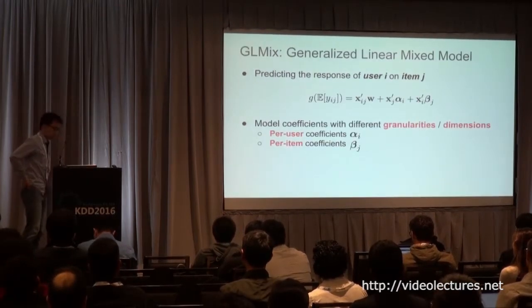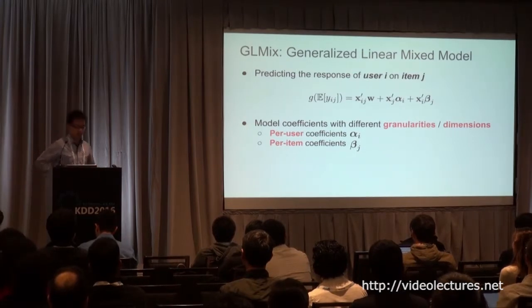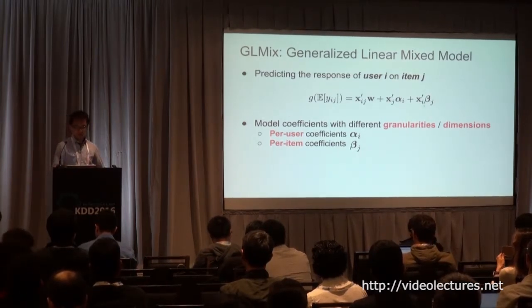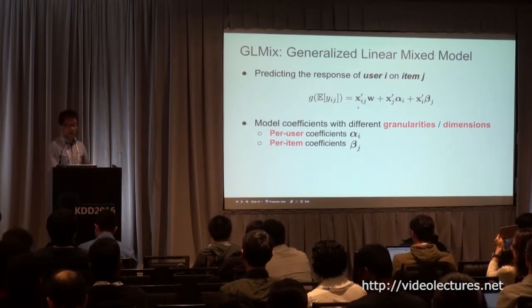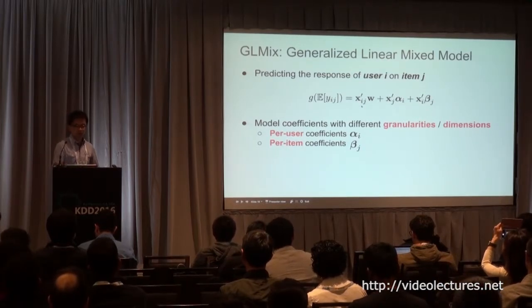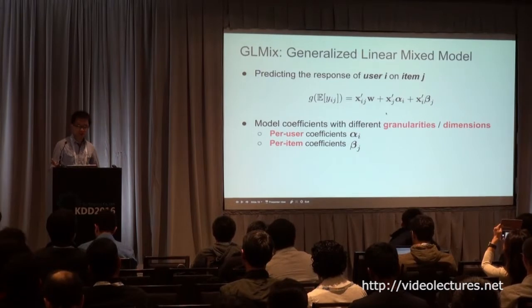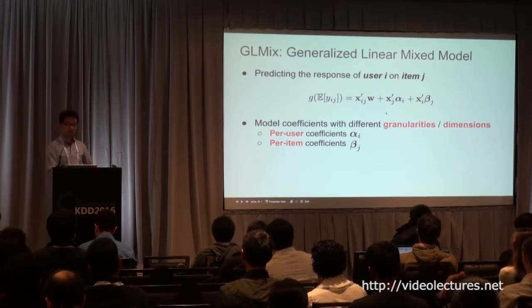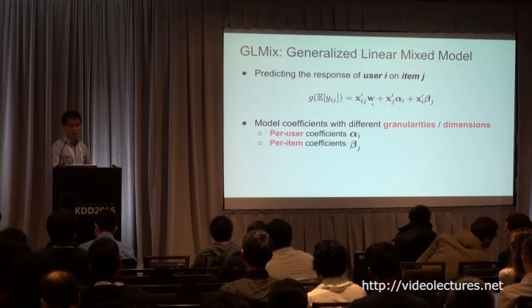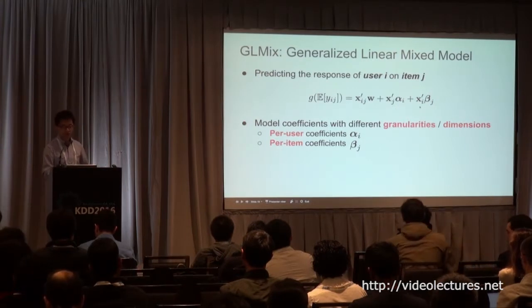So we want a model that is interpretable, scalable, deployable, and fine-grained. Here comes GLMix. So what is GLMix? GLMix is a generalized linear mixed model. The keyword is mixed. The first part is still the linear weighted combination of the features. What's different from the GLM is that we have a per-user coefficient and a per-item coefficient. Each data point is not only modeled by a global coefficient W, it's also modeled by a user-specific coefficient and an item-specific coefficient.